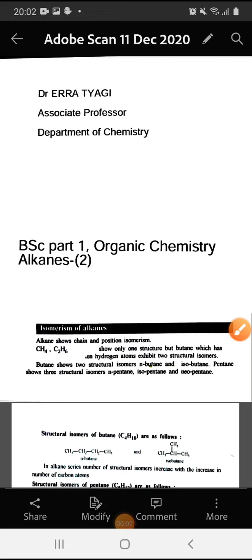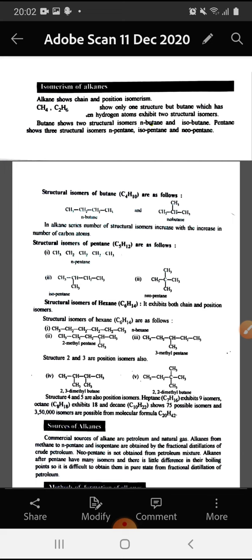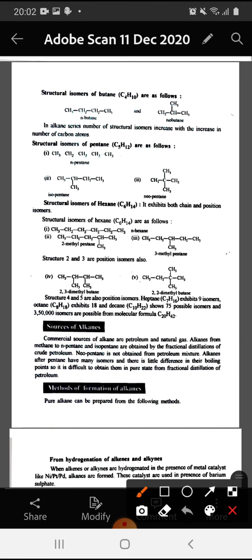In continuation of the last video on alkanes of BSc Part 1 Organic Chemistry, in this video, the first topic we are going to take up is isomerism of alkanes. Alkanes show chain and position isomerism. Methane and ethane show only one structure, but propane and butane exhibit two structural isomers. Propane shows two structures, n-propane and isopropane, and for butane, the structural isomers are n-butane and isobutane.